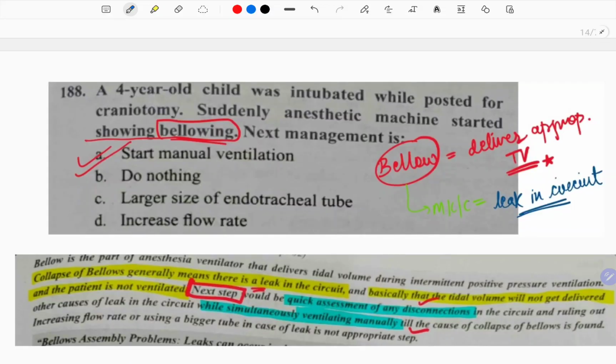Now, another very good question. A 4-year-old child was intubated while posted for craniotomy. Suddenly the anesthetic machine started showing bellowing. Next management is, see, bellowing means when you're not able to deliver the tidal volume appropriately. And the most common cause for this is a leak in the circuit. So when there is a sudden drop in the tidal volume and you're not able to deliver it, it is a leak. Unless you find the leak, you won't be able to correct the mistake. So the next management is, till you find where the leak is, you go for manual ventilation. And for further, you can read the description.